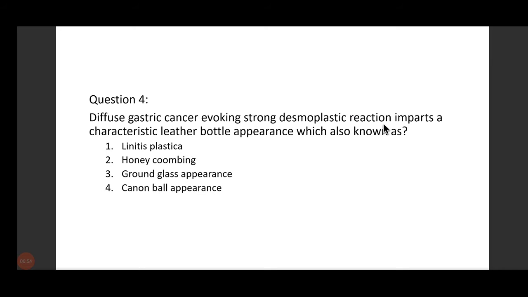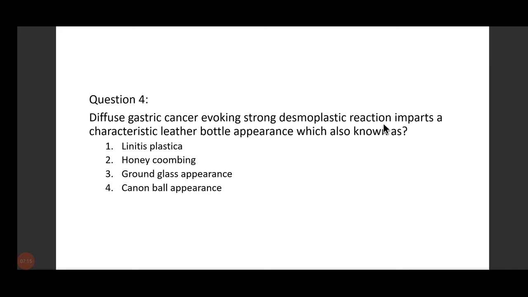Miliary tuberculosis, yes, might be, but honeycombing pattern is seen in bronchiectasis. There is bronchial dilatation, and when you see it, you get to see the very characteristic honeycombing pattern.